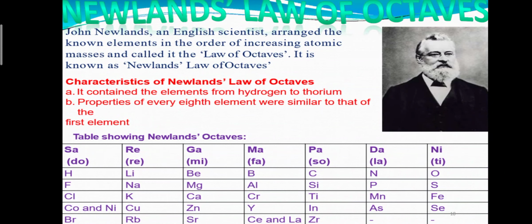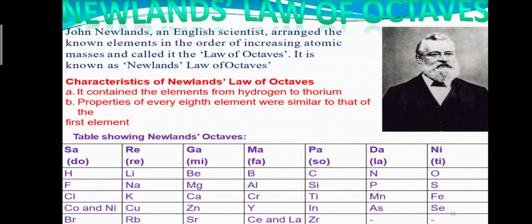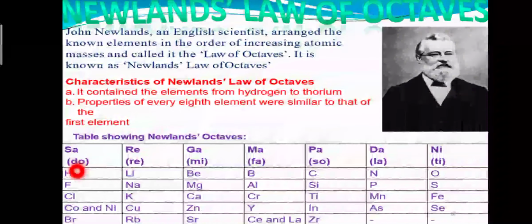For example, the first element is hydrogen, and according to hydrogen, the eighth element is fluorine. The properties of fluorine are similar to the properties of hydrogen.